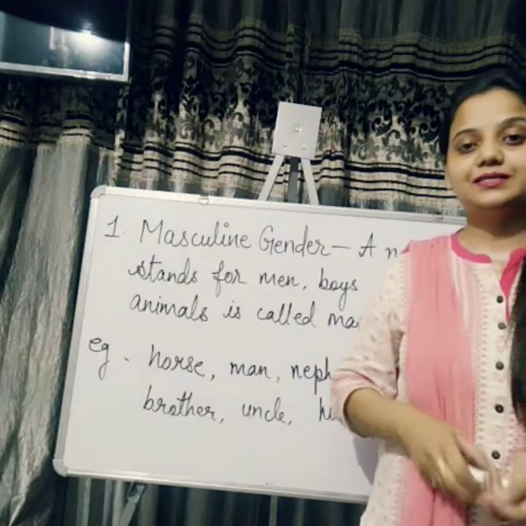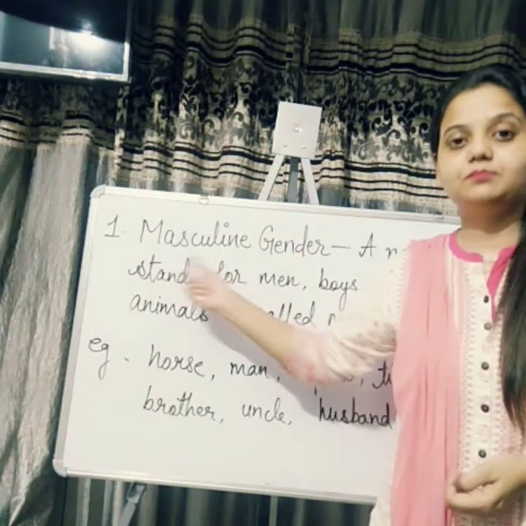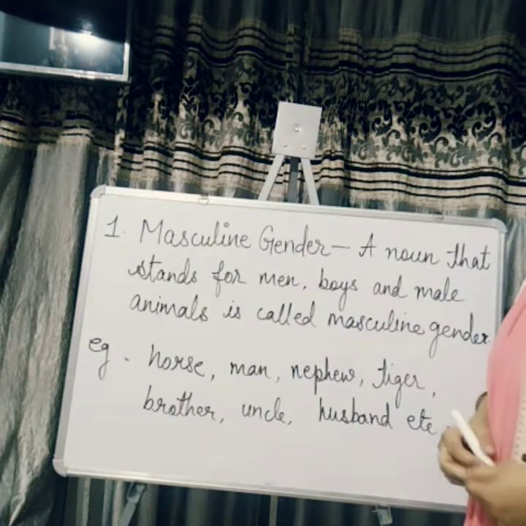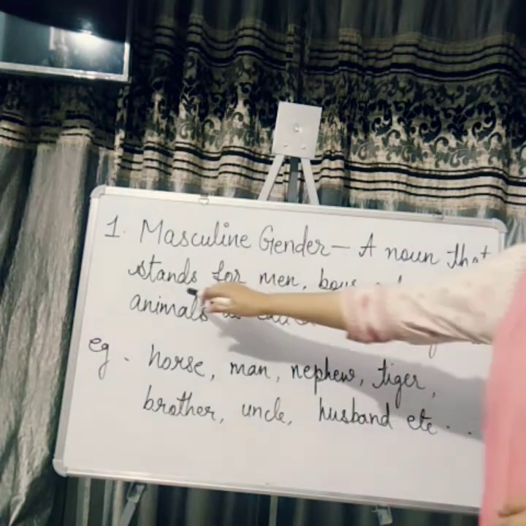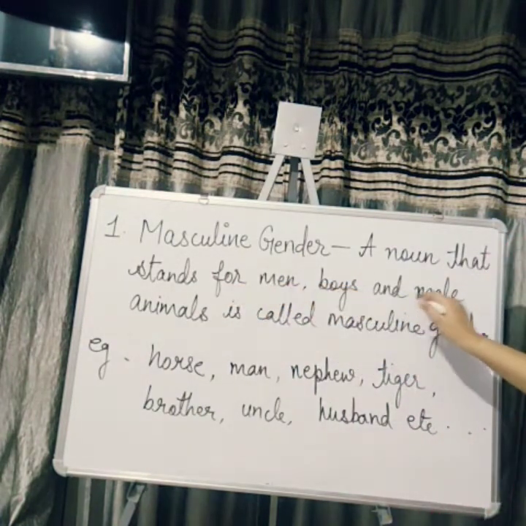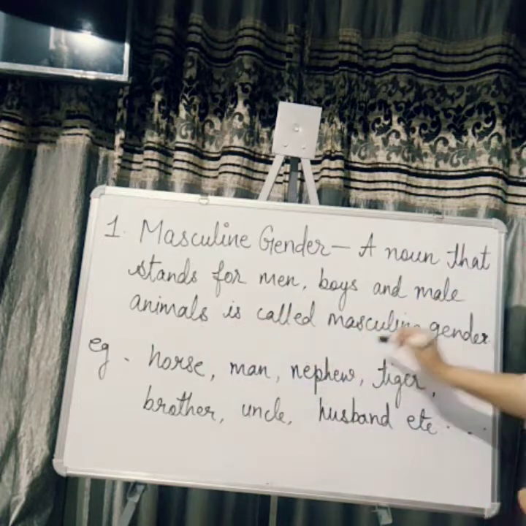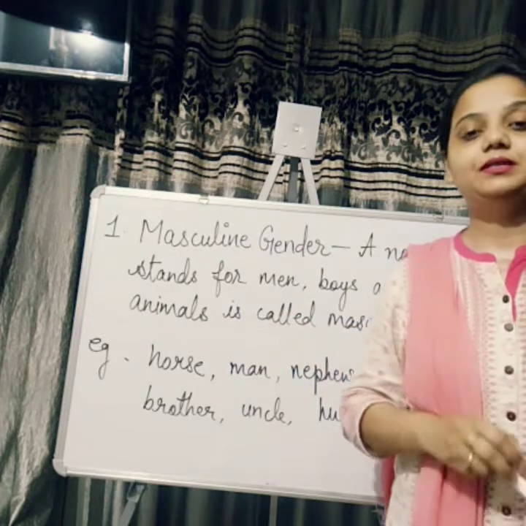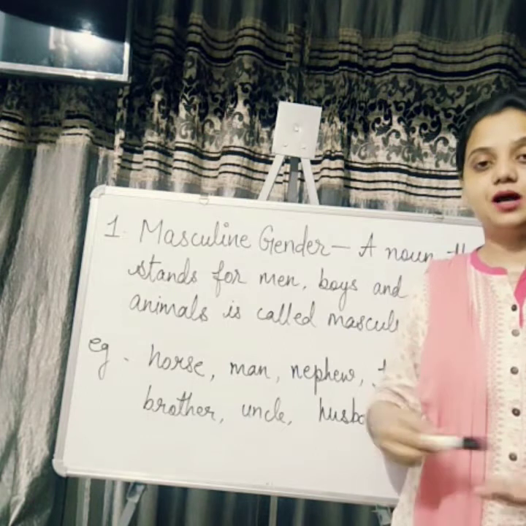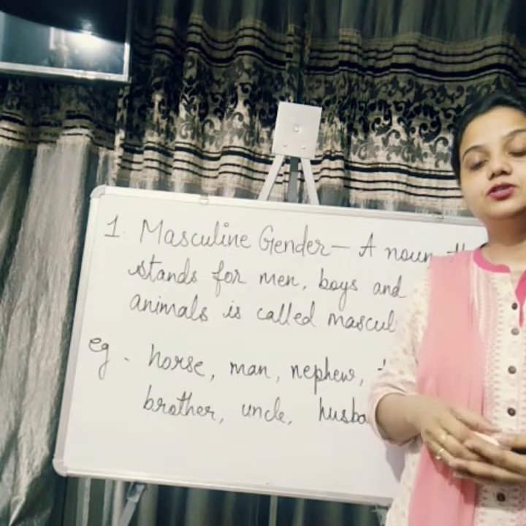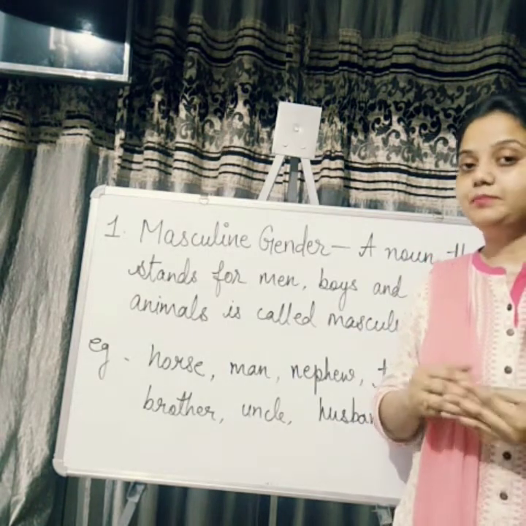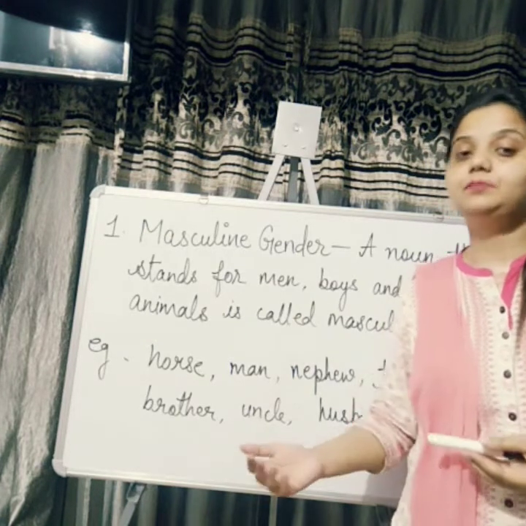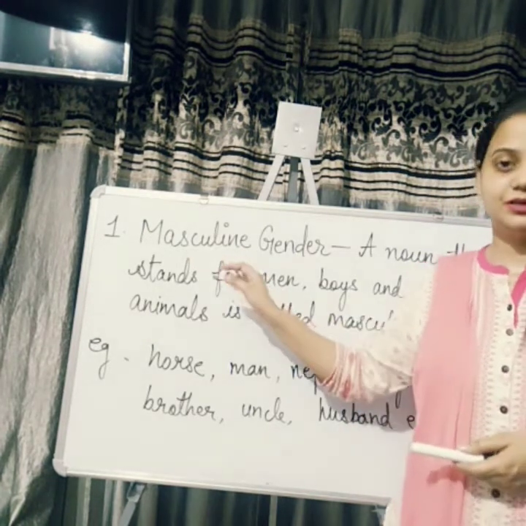Okay students, now let's understand the very first one, masculine gender. What is masculine gender? A noun that stands for men, boys and male animals is called masculine gender. Means those nouns that refer to a male person or male animal come under masculine gender.